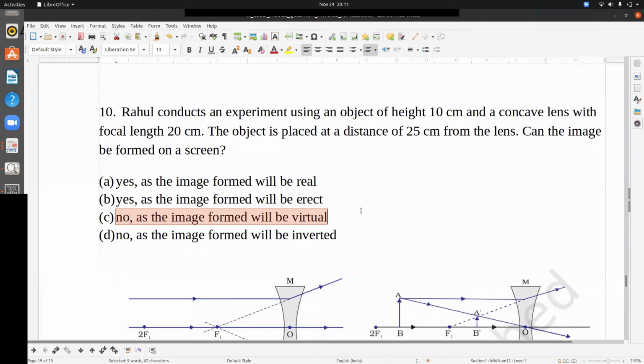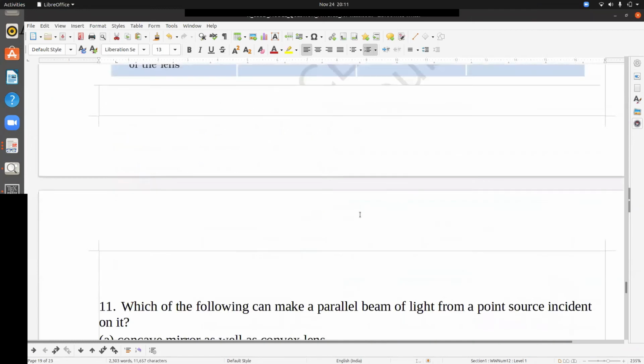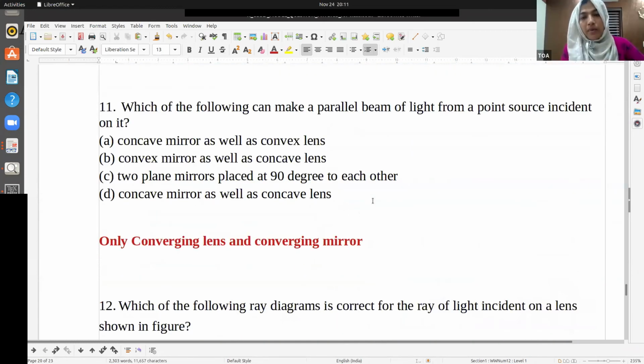Understood? Okay. Which of the following can make parallel beams of light from a point source incident on it? A.